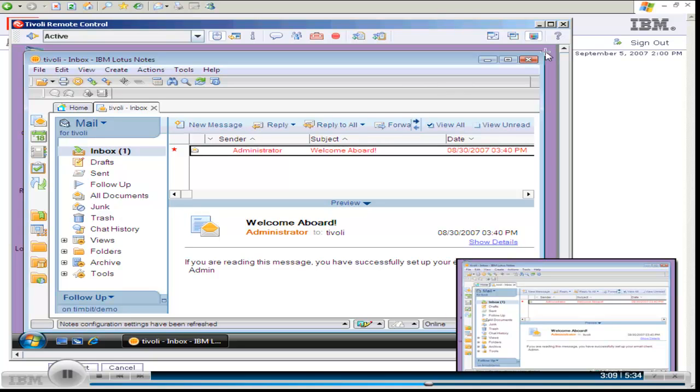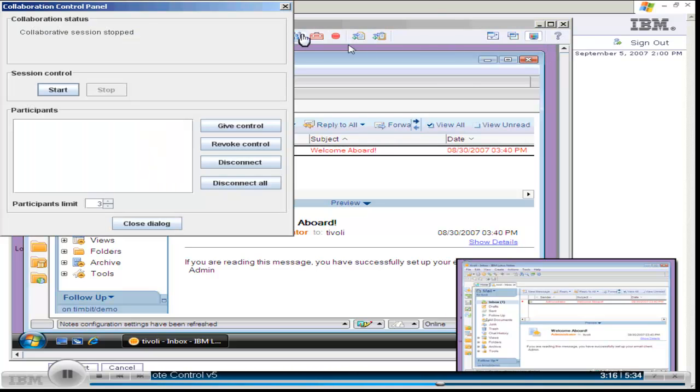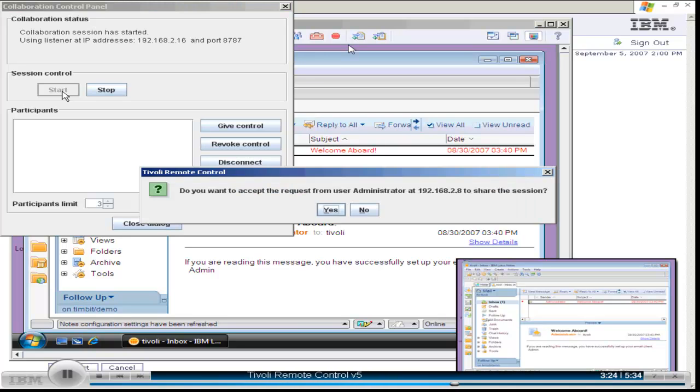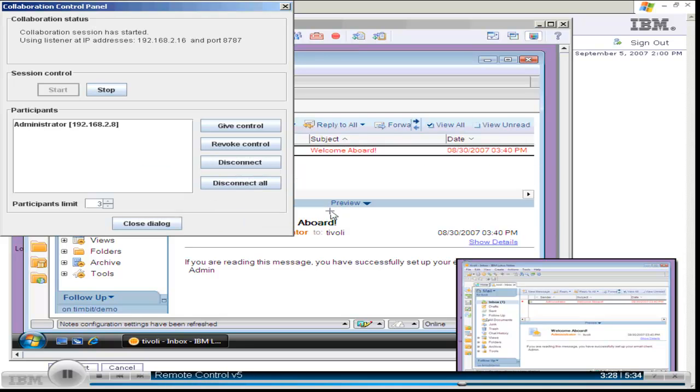The agent doesn't know the answer to that question, so he decides to enlist help from a Level 2 agent. Using the collaboration feature of Tivoli Remote Control, the help desk agent is able to give control of this session to another agent. The Level 2 agent connects to this session and the help desk agent gives him control. The collaboration feature allows multiple people to simultaneously monitor or control a target computer.